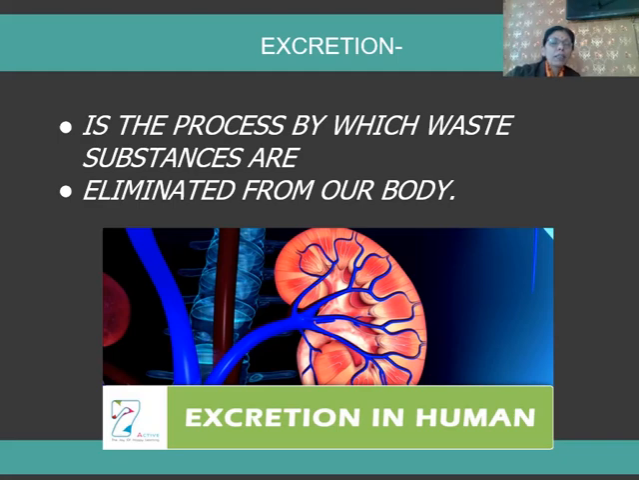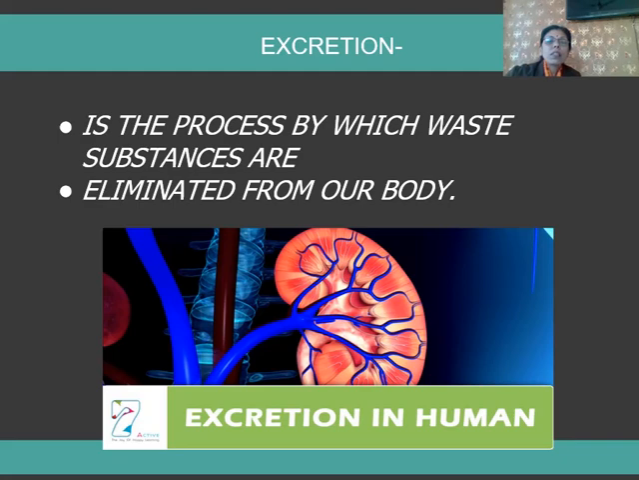Coming to our topic, excretion. What is excretion? Excretion is the process by which waste substances are eliminated from our body. Now, what are these waste substances? These waste or toxic substances are excessive nitrogenous waste, proteins, vitamins, minerals, and water which are not required by our body after completing all the processes. The organs which remove these substances are called excretory organs, and these substances are called excretory substances.